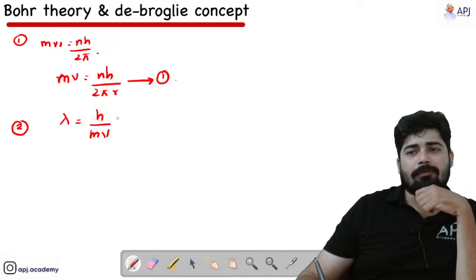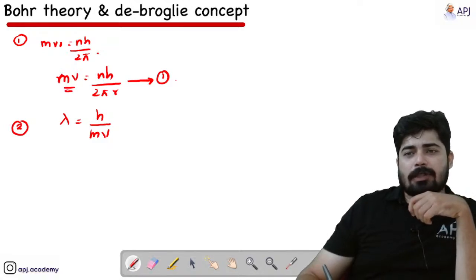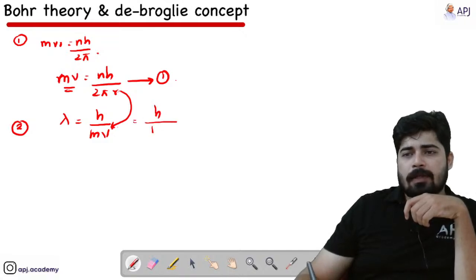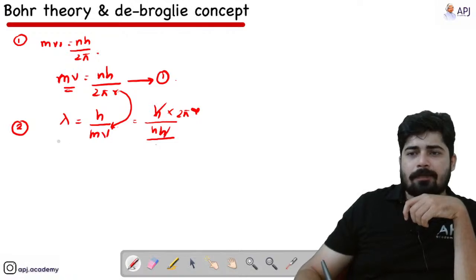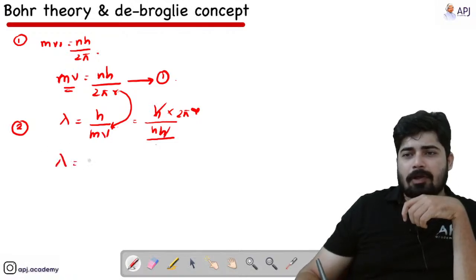So let me substitute this value of mv here. What we will get is h by nh by 2 pi r. So 2 pi r will go to the numerator, and we can cancel this h and h. So we get lambda is equal to 2 pi r by n, that is n lambda is equal to 2 pi r.